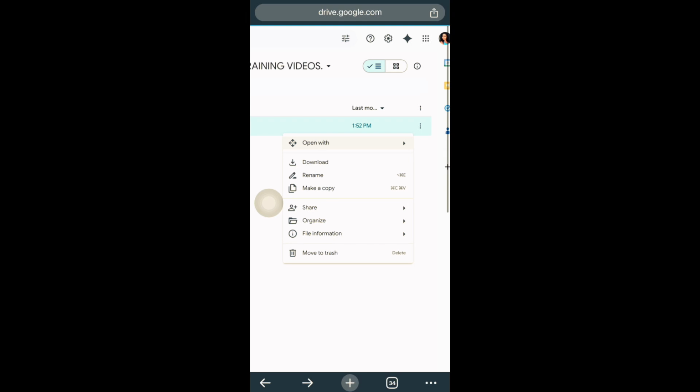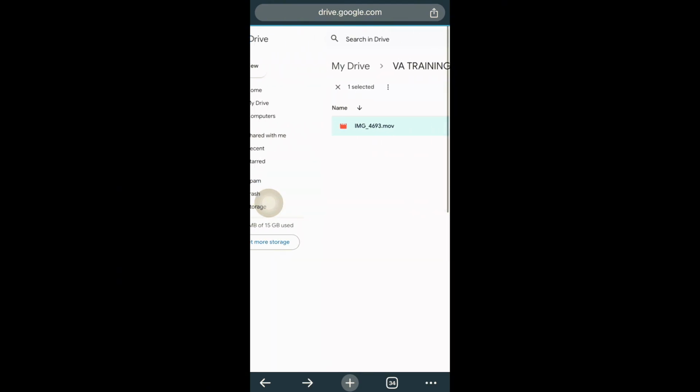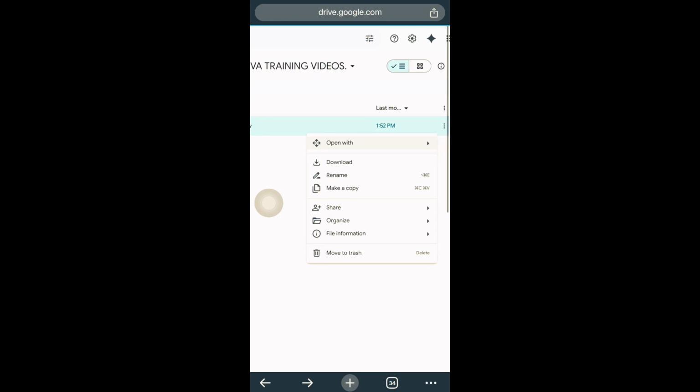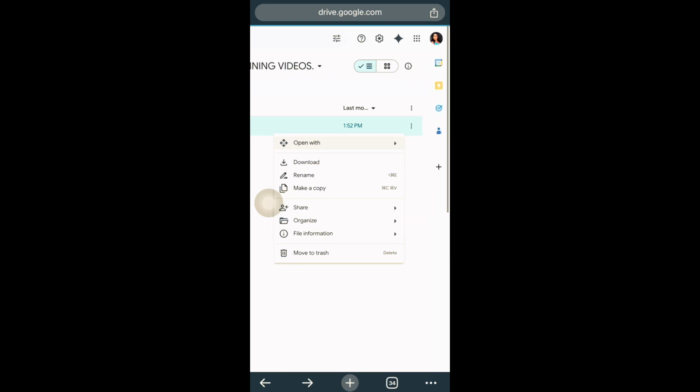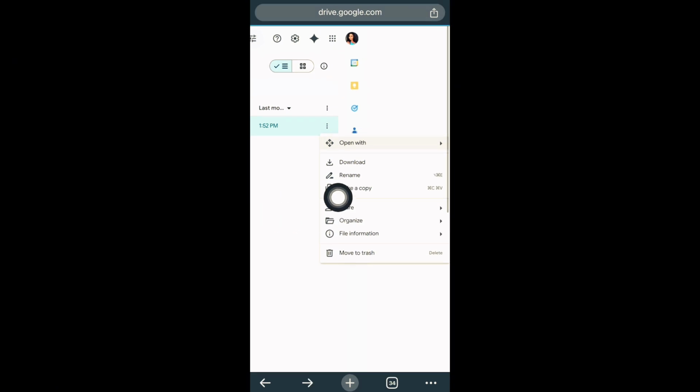Now this share here allows you to send to a specific person. It allows you to share to a specific person or persons. Copy link here allows you to share to the general public. So once you copy the link and start sharing to people or to the general public, they don't just have access to it. You just have to grant them access to that particular file. So we'll click on this share here.